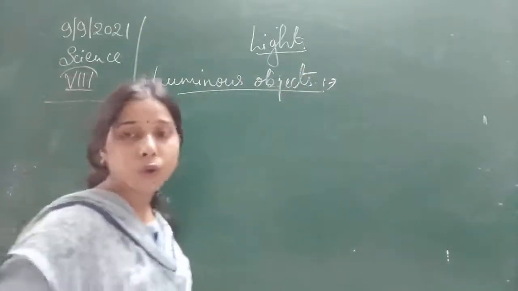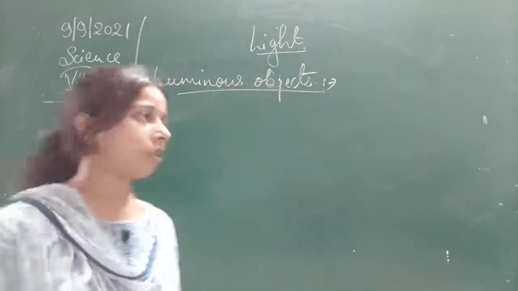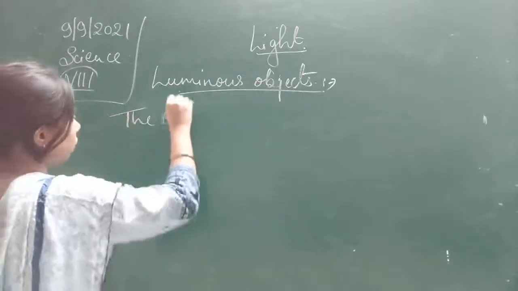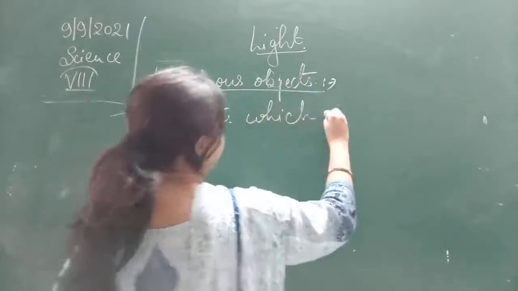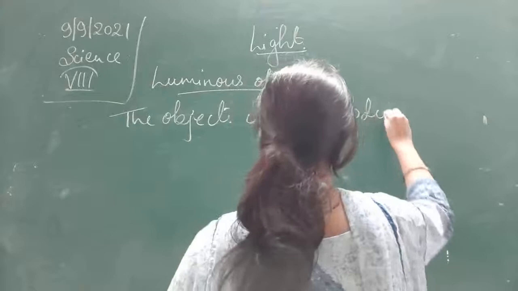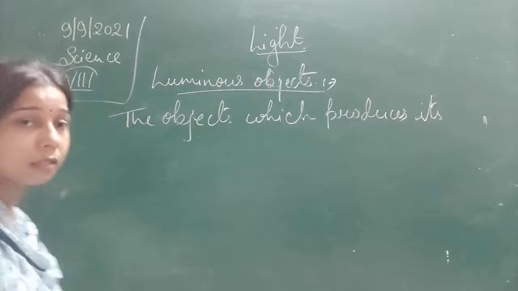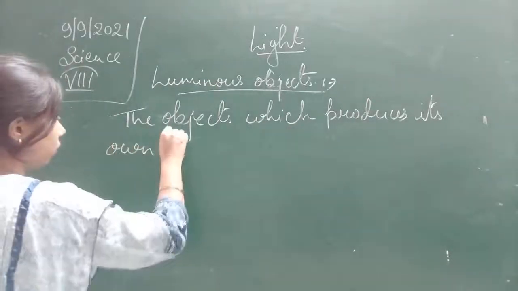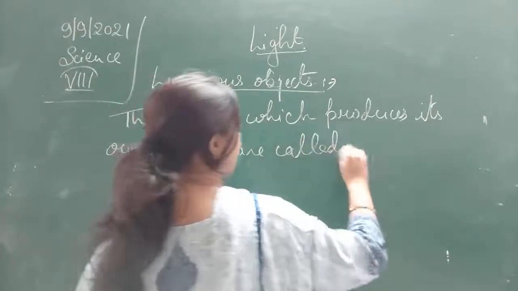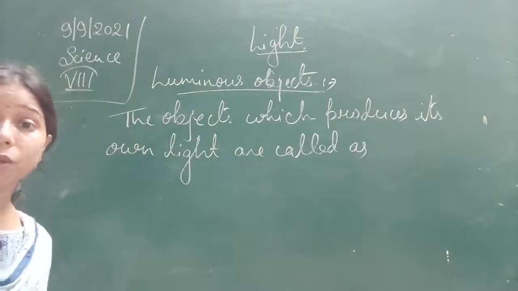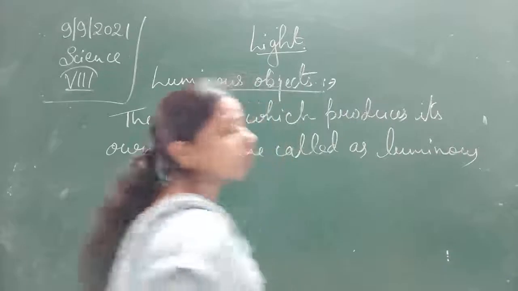These are objects which can emit their own light. So the objects which produce their own light are called luminous objects.